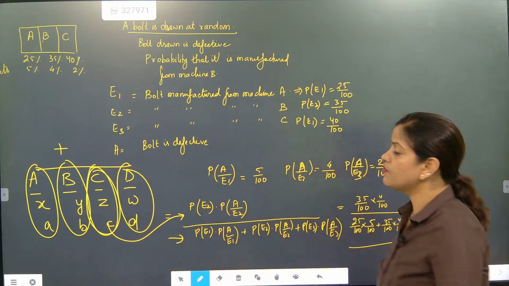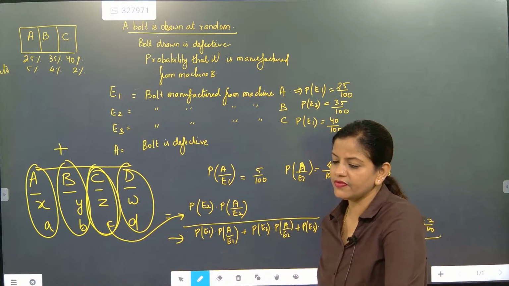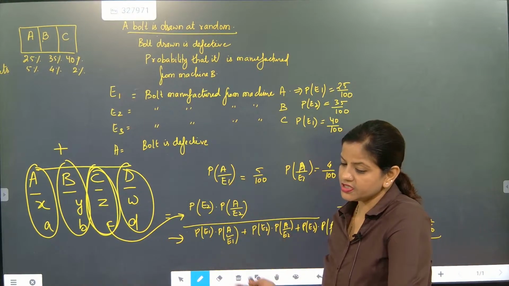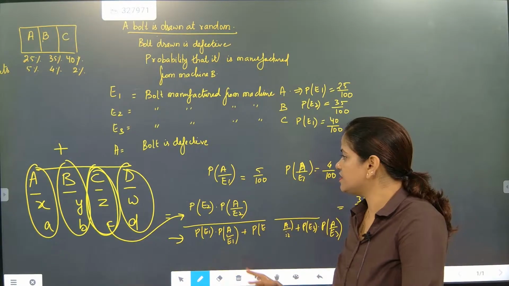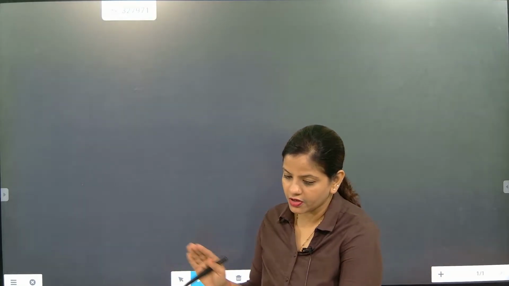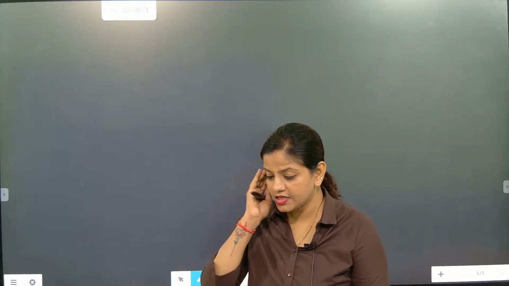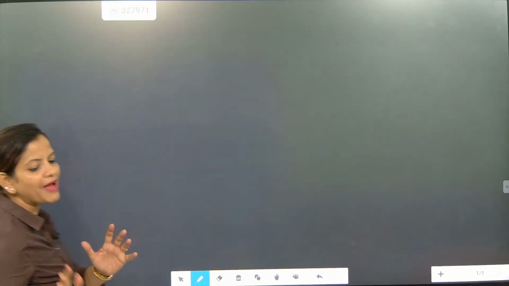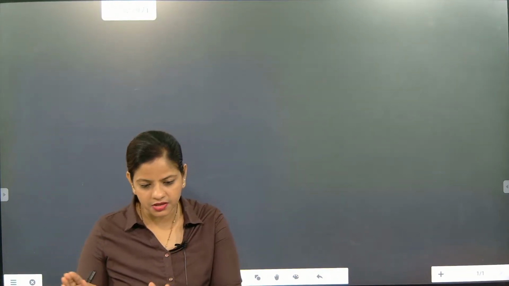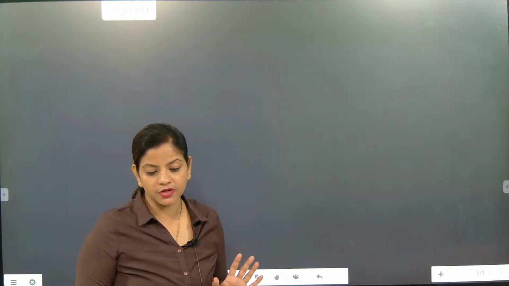So now we are going to go for the second question. First time I hope you understood machine A, machine B, machine C, machine B by machine A plus machine B plus machine C. That's it, no other one. Now this time I'm going to ask a different level of question. The question here is, listen very carefully. Three urns are there. Urns means like a bag. This time you yourself try to solve the question, and then I will explain.